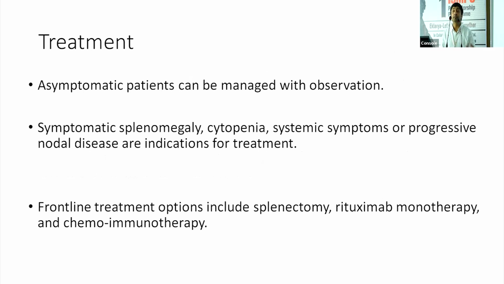Again, same principles. There is no involvement of an infectious agent in the splenic marginal zone lymphoma. That's the exception. But having said that, the other treatment indications remain the same. So if the patient has a symptomatic splenomegaly, if he's got cytopenias that are troubling him, the patient has got systemic symptoms or a progressive nodal disease, then these are the indications why these patients would ultimately need some treatment. And how do we treat them? Splenectomy, rituximab, or a more conventional chemoimmunotherapy.